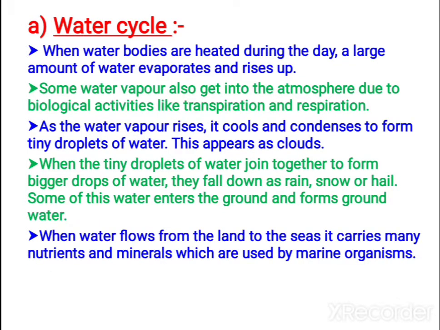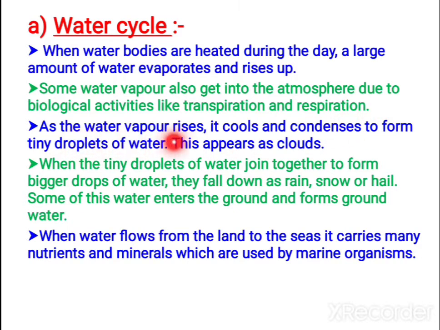First is water cycle. When water bodies are heated up during the day, a large amount of water evaporates in the form of water vapor. Then it rises up, and some of the water vapor gets inside the atmosphere. By means of various biological activities also, by means of transpiration from plants, respiration, even your perspiration, during sweating, some of the water can evaporate. By these methods, the plants and animals also release some amount of